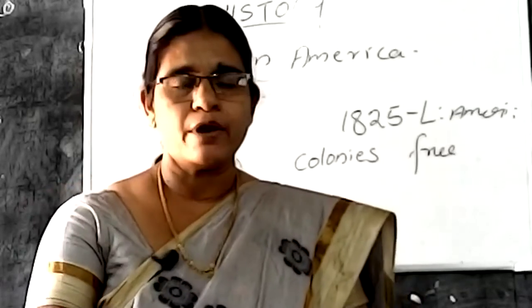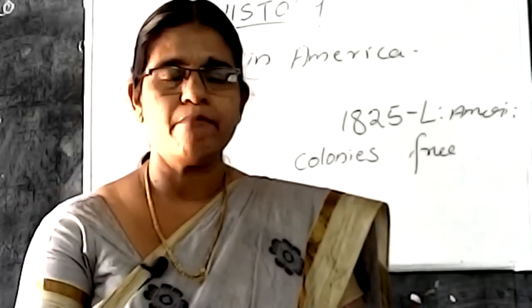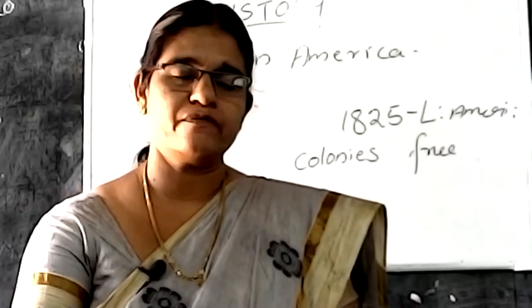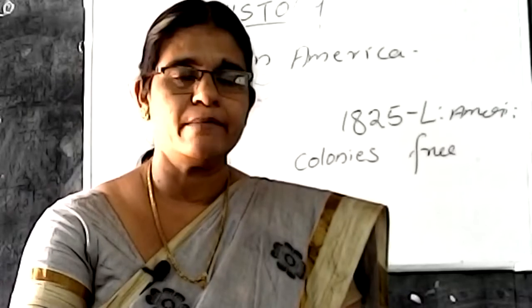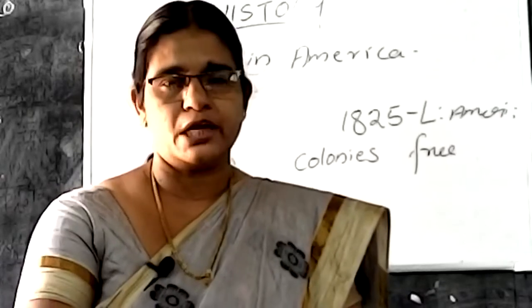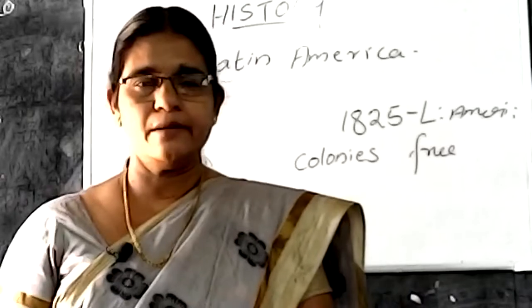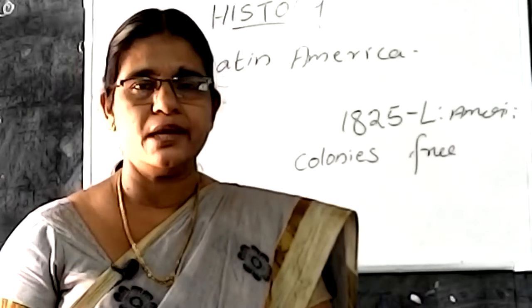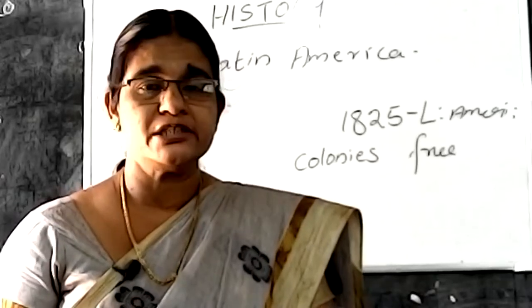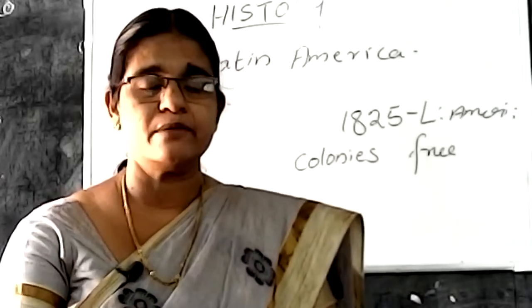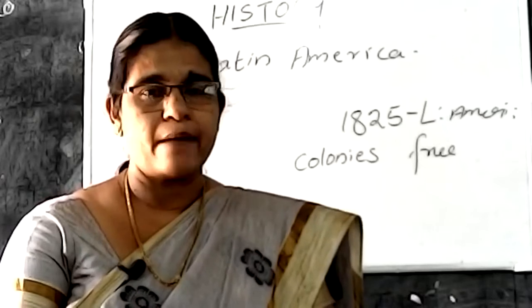So the poet is describing the impact of the colonial rule in Latin America, first established by Spain and Portugal. We can easily understand that colonial exploitation from this poem by Pablo Neruda.